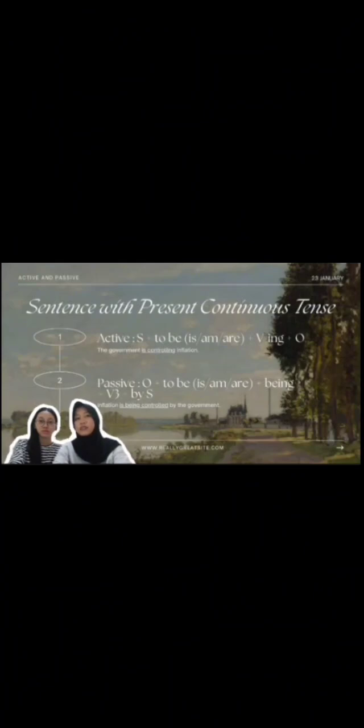Sentence with present continuous tense. In the active sentence, there is a subject, to be (is, am, are) as a connecting word, the verb with ing, and the object. For example, the phrase is controlling is in the active sentence.